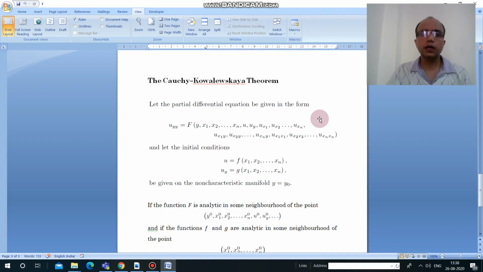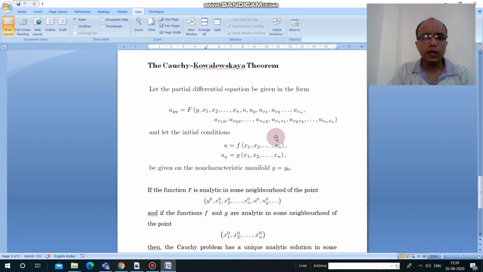Now look at the Cauchy-Kovalevskaya theorem. This theorem basically says about the existence of a solution of the second order partial differential equation given in this form: u_yy equal to f of y, x1, up to xn. These are n plus 1 variables, where y, x1, x2, up to xn are the variables here. All these are first order partial derivatives of u with respect to these variables, and these are second order partial derivatives. Clear?